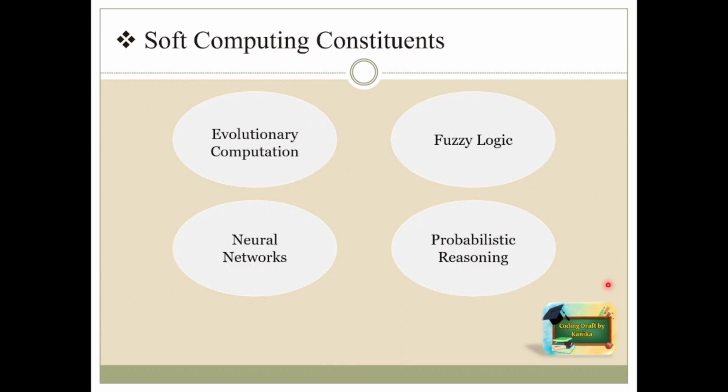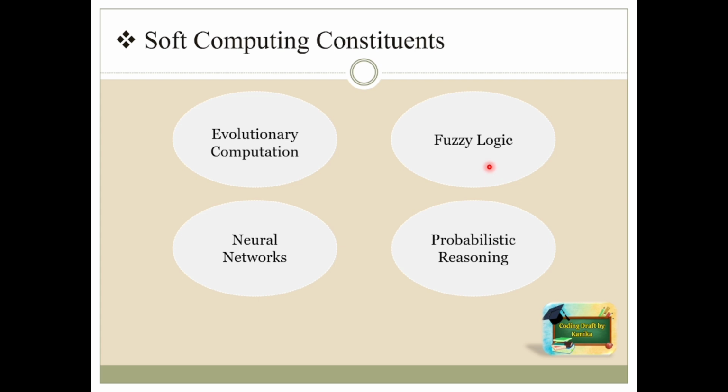Now let us discuss the main constituents of soft computing. As we know, soft computing is a computational approach that mimics the human mind's ability to handle uncertainty, partial truth, etc. So the constituents of soft computing are evolutionary computation, fuzzy logic, neural networks, and probabilistic reasoning. Evolutionary computation is a subfield of computational intelligence that gets inspiration from natural evolution. It solves complex problems by evolving solutions over generations.